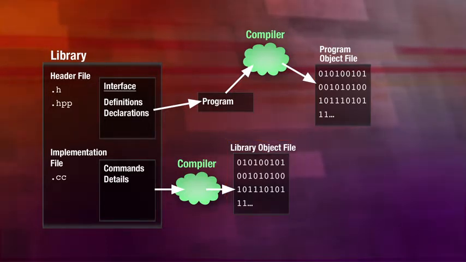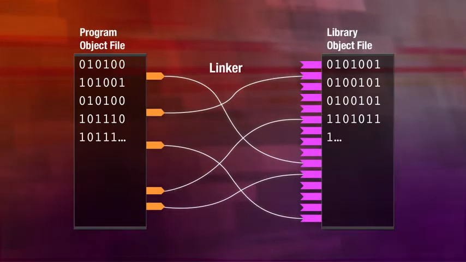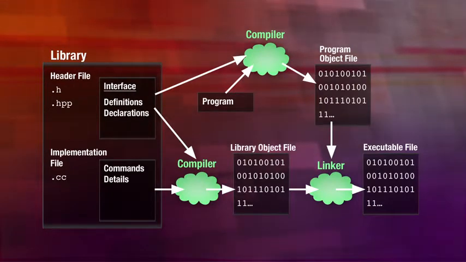So, after all the compilation is done, there's one more step. That's called the linker. A linker will combine the main program's object file with the library's object file to create an executable file. The executable file now has all the information from both the program file and the library file, and it can thus be run on its own. Since a program is not too useful until it's linked with the library, the linking phase is usually combined with the compiling phase. In fact, when we talk about compiling, we usually really mean compile and link.